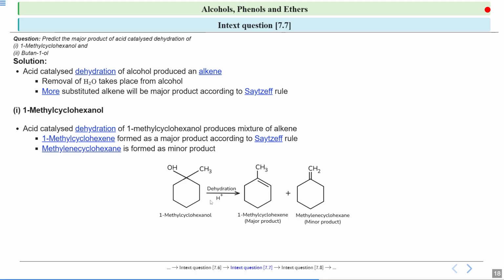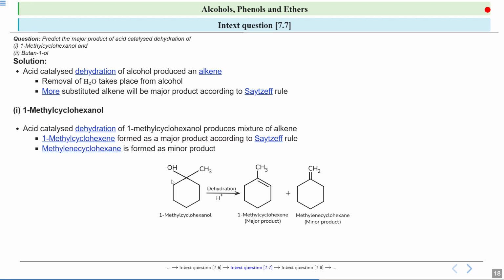So what will happen? First step, you have to protonate this OH group because water needs to leave. So first we will protonate this OH group, so it will become OH2, and this oxygen will now have a positive charge.